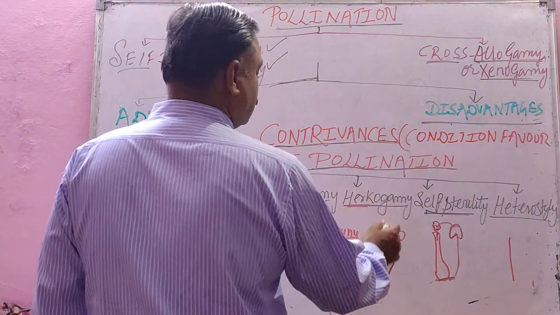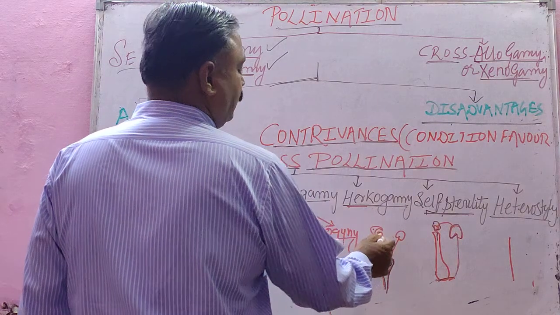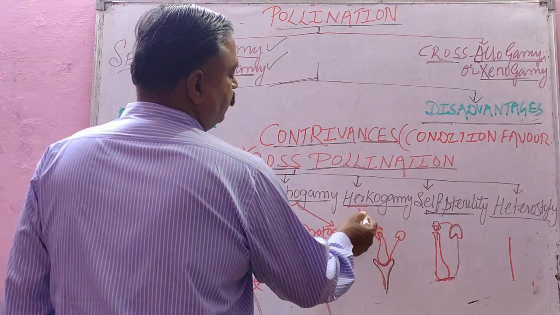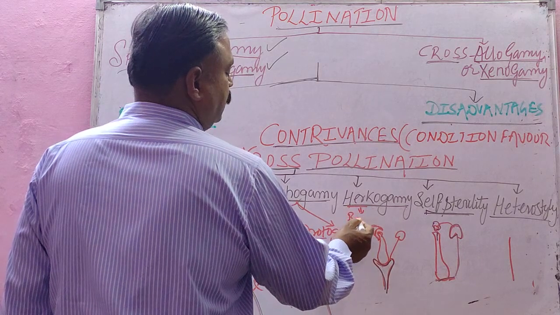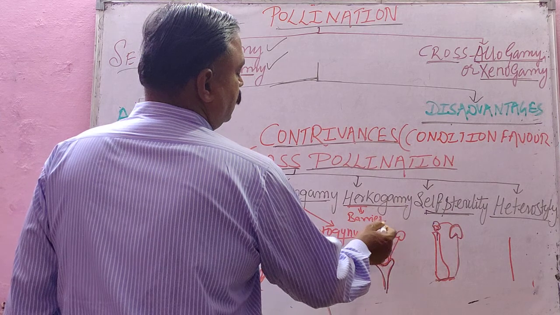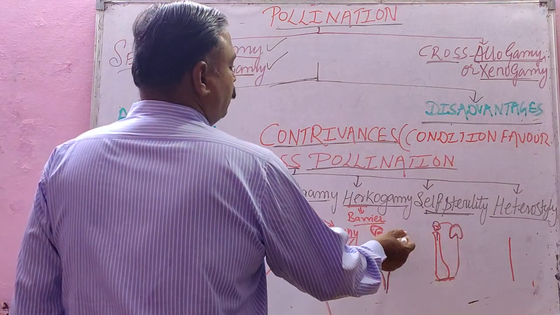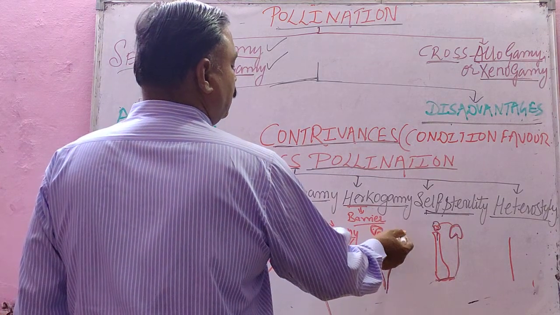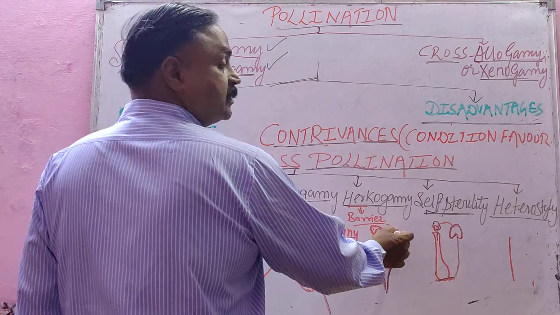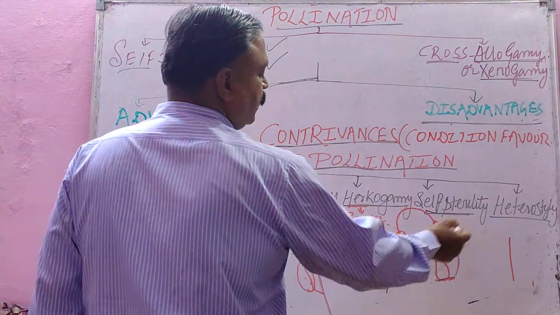Hercogamy. Hercos means barrier. In some plants, a hood-like structure develops over the stigma of the gynoecium. It produces a barrier-like condition. So if there is a barrier to pollination within the same flower, with a hood-like structure over the stigma, then only one condition remains, cross pollination from one plant to another.